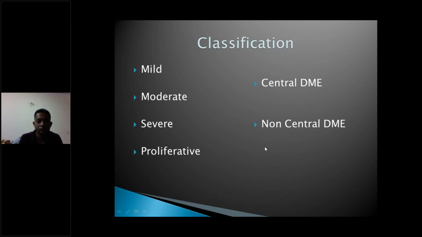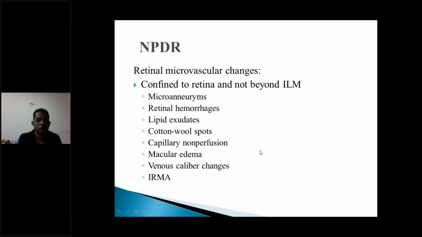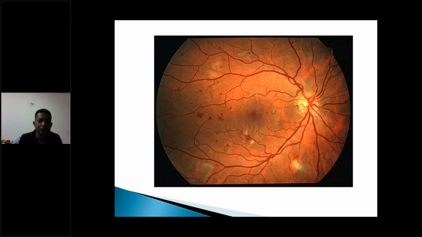So NPDR is basically what we call retinal microvascular changes, and this is confined to the retina. There are lots of microaneurysms that we saw, retinal hemorrhages, lipid exudates, cotton wool spots, capillary non-perfusion, microedema, venous beading changes, or intraretinal microvascular abnormalities. A typical patient having NPDR, as you can see, has lots of hemorrhages, some cotton wool spots, and some changes in the vessels, slightly more tortuous.